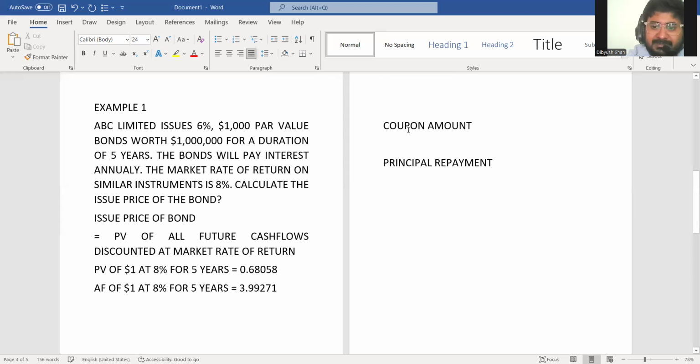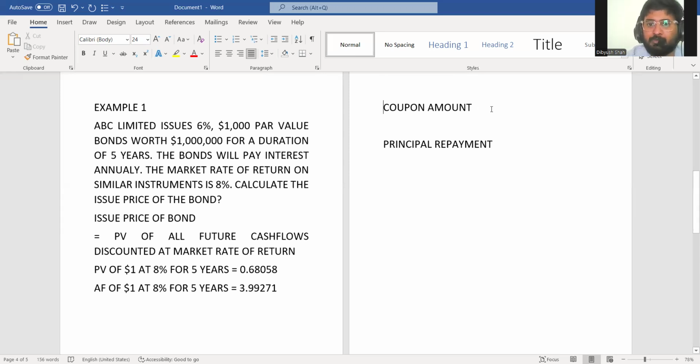Now, let's calculate what is the coupon amount. They are asking to calculate the issue price of the bond. So one bond they are asking. So on 1000 par value bond, 6% coupon will be paid. That is $60. Coupon amount is always calculated on par value. Par value is $1,000 and coupon rate is 6%.